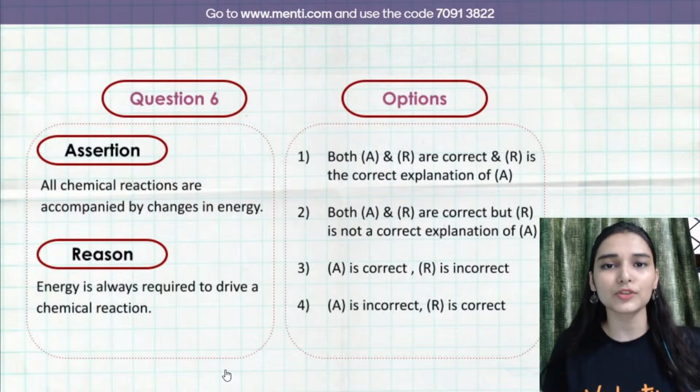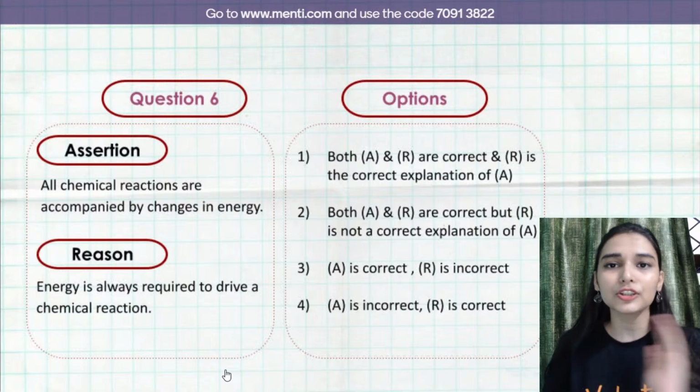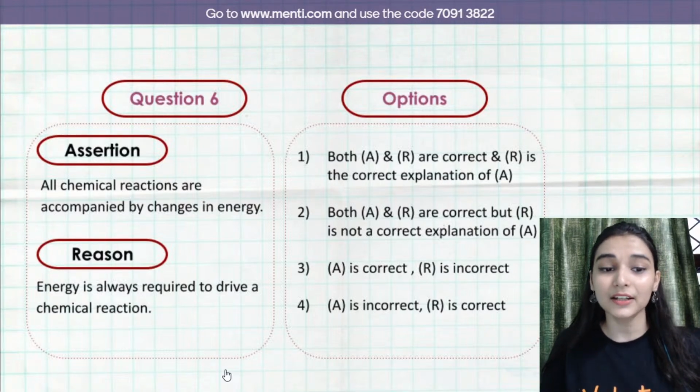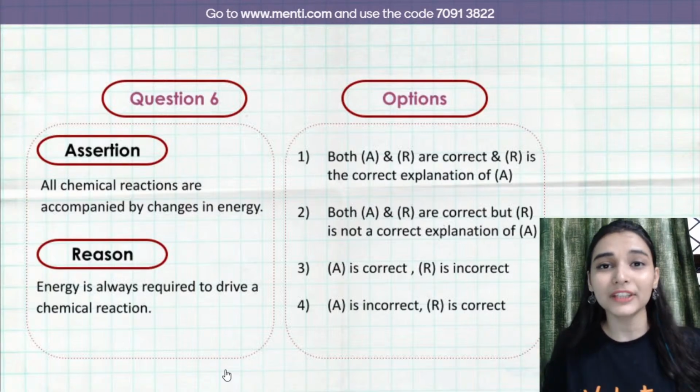There might be absorption of heat energy, release of energy. So change in energy will always happen in a reaction. That is point number 1. So the assertion is true. Now the reason says that energy is always required to drive a chemical reaction. No, that depends on the type of reaction.